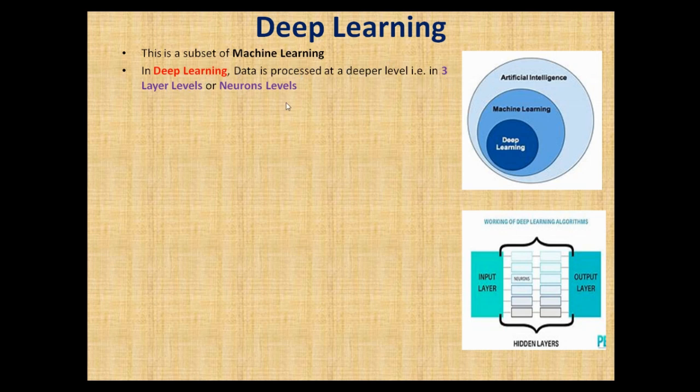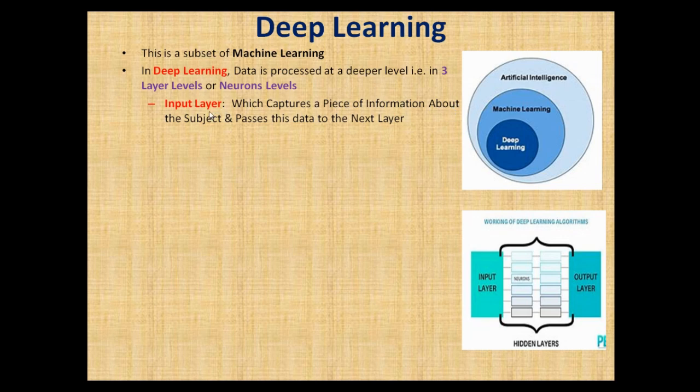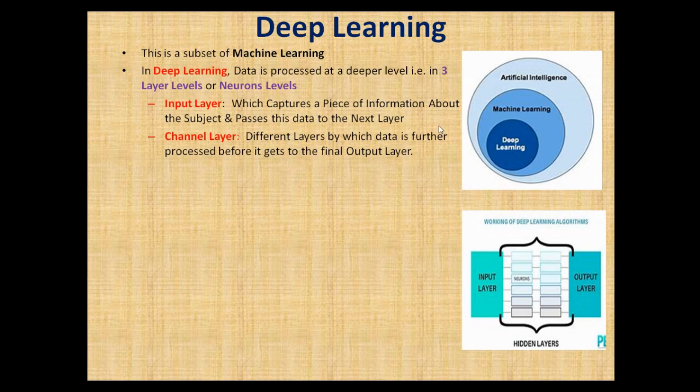The first one is the input layer, which captures a piece of information about the subject and passes this data to the next layer. So the first layer that captures the information for processing is called the input layer under deep learning. The second layer is called the channel layer. Now, what's the channel layer? These are different layers. It's not just a single layer by which data is further processed before it gets to the final output layer. So the channel layer, after the data has been captured and processed, goes through further layers or channels.